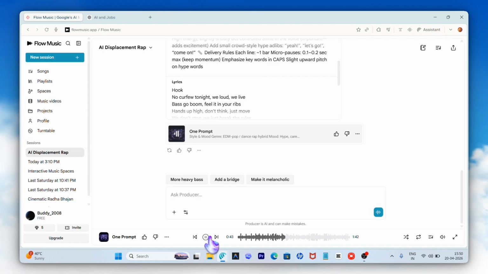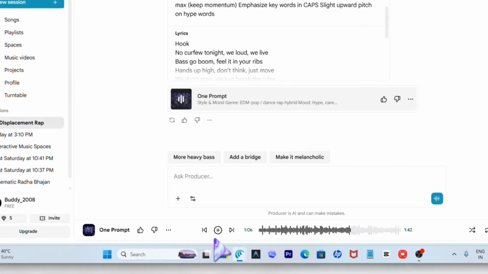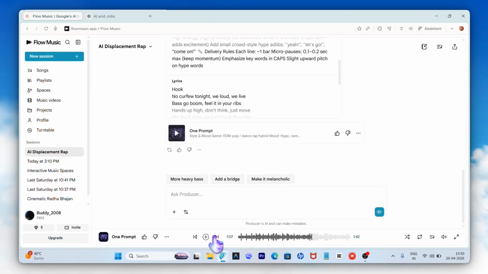Bass go boom, feel it in your ribs. Hands up high, don't think, just move. We don't stop, we just break the rules. Yeah, let's go. No curfew tonight, we loud, we live. Bass go boom.